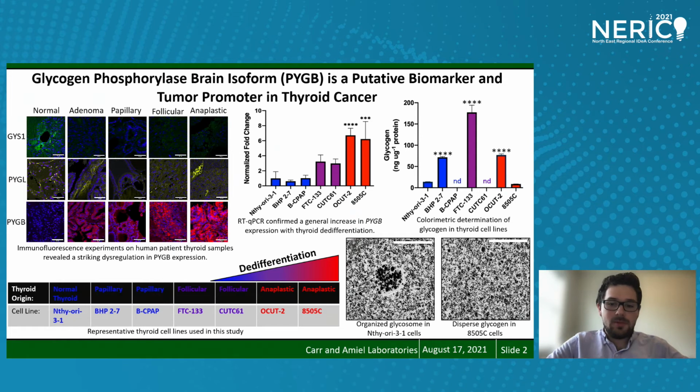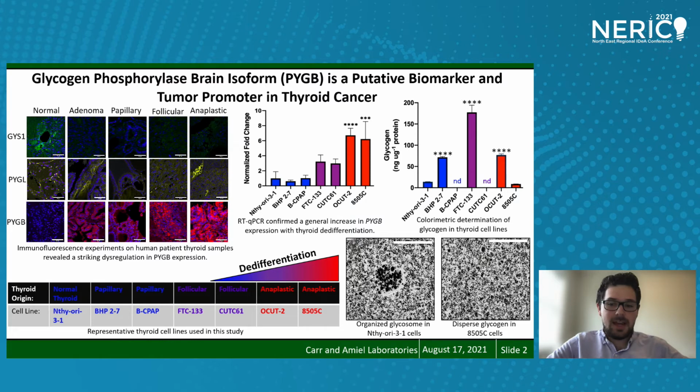We used thyroid samples from human patients to measure glycogen enzyme expression. As we can see here, GYS1 and liver phosphorylase levels do not differ greatly between the types of thyroid tissue. However, normal thyroid tissue does not appear to express brain phosphorylase at all, while even benign thyroid adenomas up to ATC samples significantly upregulate the brain isozyme. We therefore profiled 7 cell lines, including normal thyroid cells, the less aggressive papillary and follicular thyroid cancer cells, and of course, ATC cells. Using qPCR, we saw again higher levels of the brain form of phosphorylase in the more aggressive thyroid cancer cells.